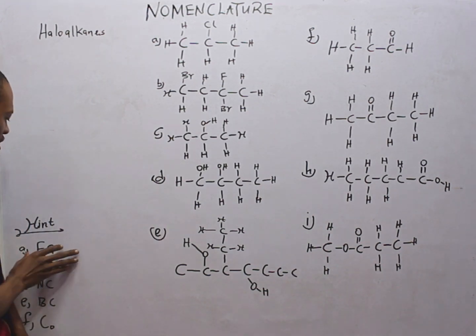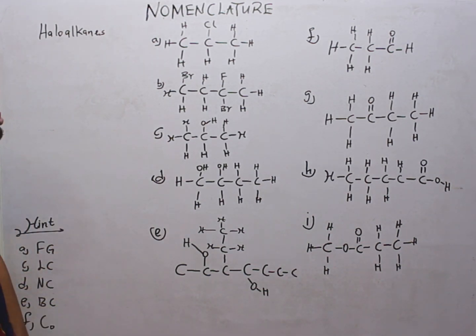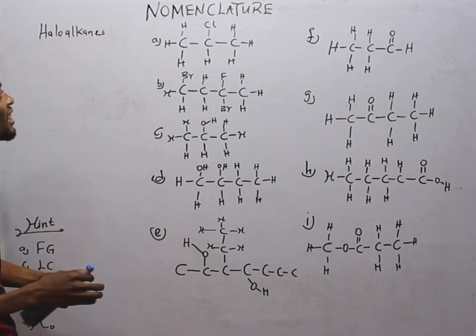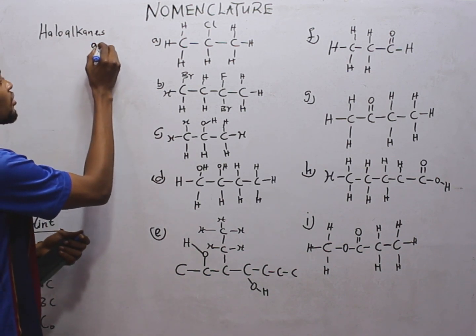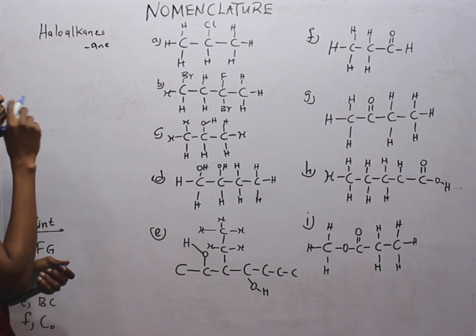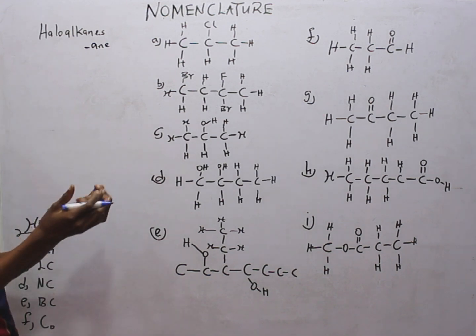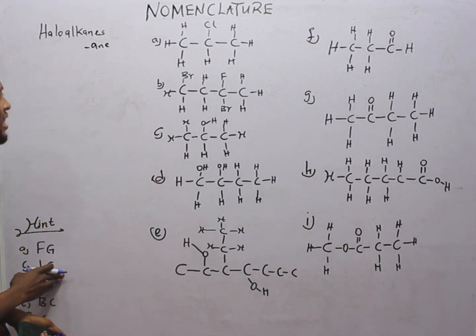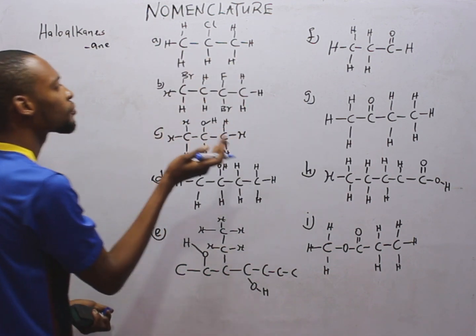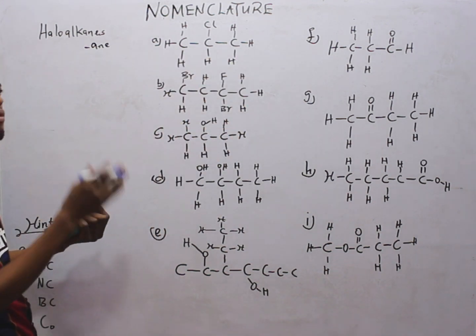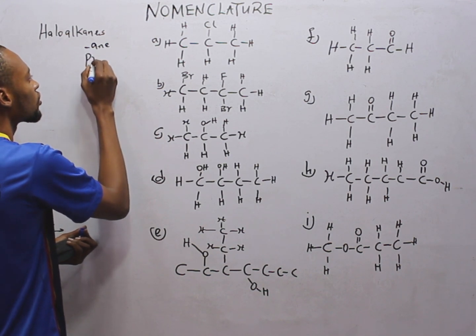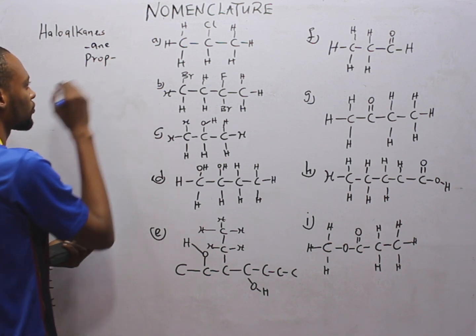These are the hints. Identify the functional group. This is a haloalkane. So, surface A. Now, what is the longest chain? The longest chain is 1, 2, 3, which gives us the prefix prop.